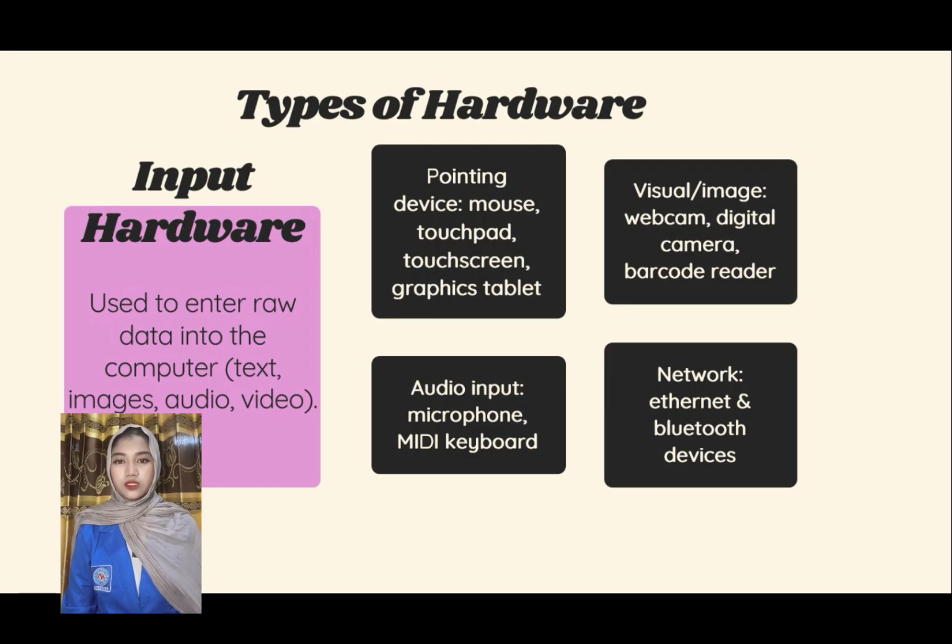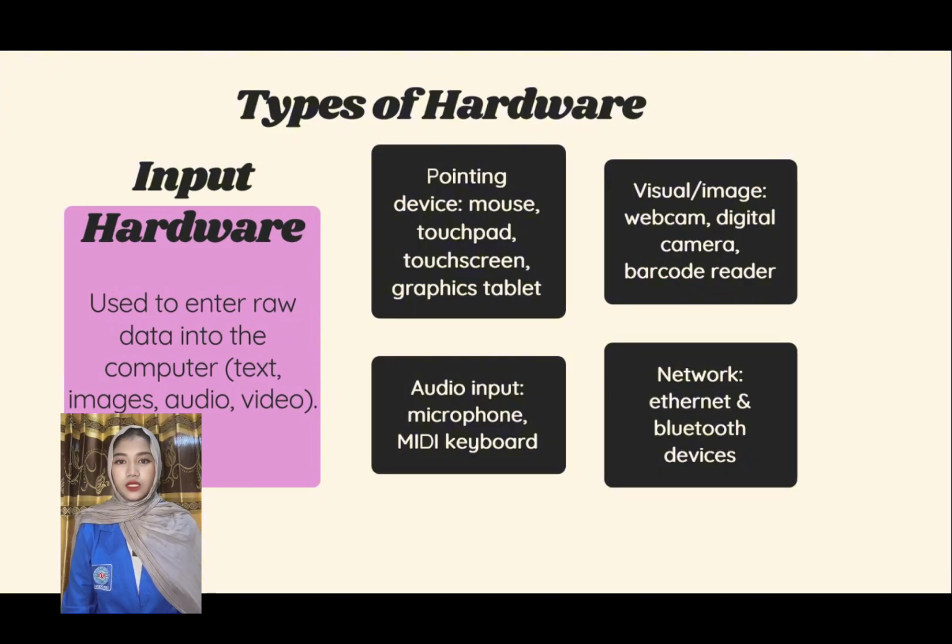Input hardware is a type of hardware component used to input raw data and is categorized as an input device. Input hardware helps manage data such as text, image, and audio-visual recordings. In addition, this type of hardware also assists the process of transferring files between computers.